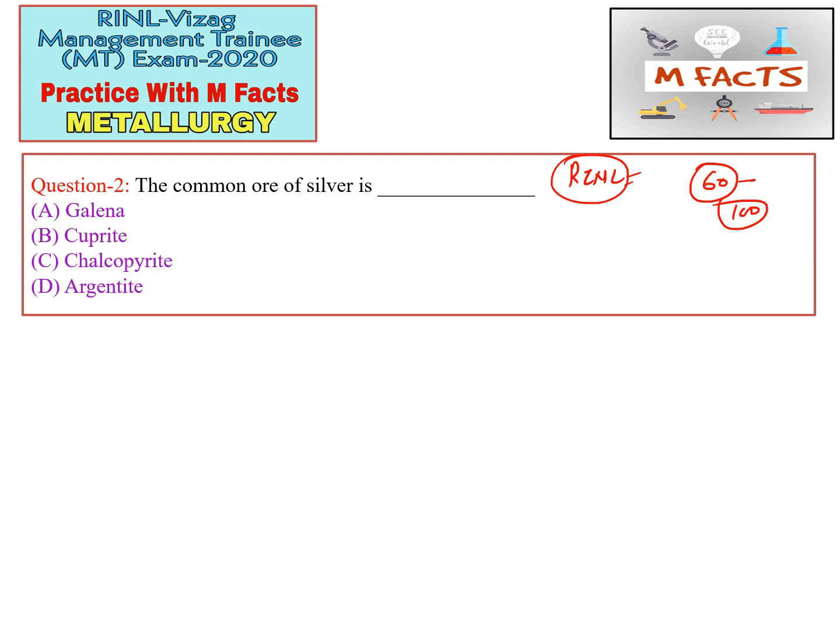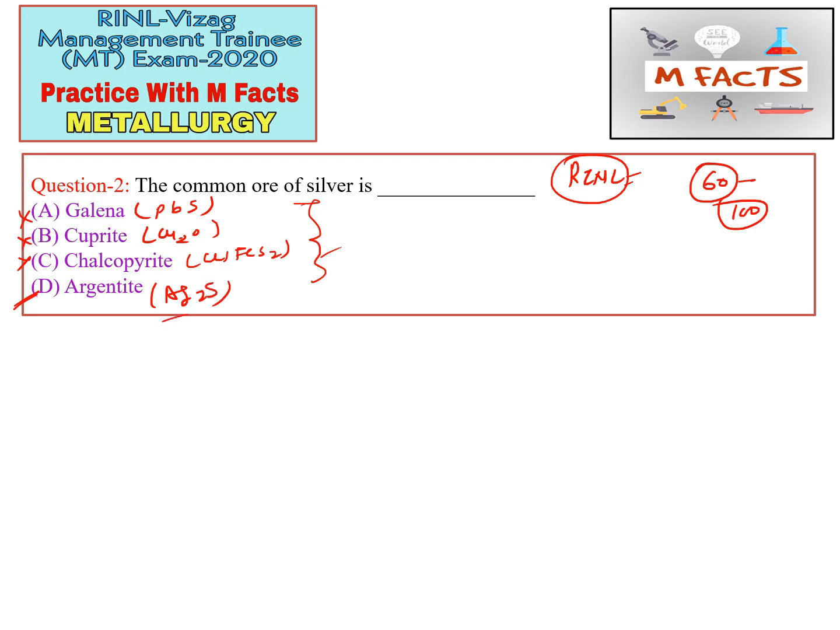Galena is lead ore, we know that is PbS. So PbS is the sulfide ore of lead. Cuprite is Cu2O, that is the oxide ore of copper, and chalcopyrite, option C, is CuFeS2. CuFeS2 is the sulfide ore of copper, which is used for commercial copper production. So these three options are wrong. This is the way we eliminate the options. And option D is argentite, that is Ag2S, the sulfide ore of silver.